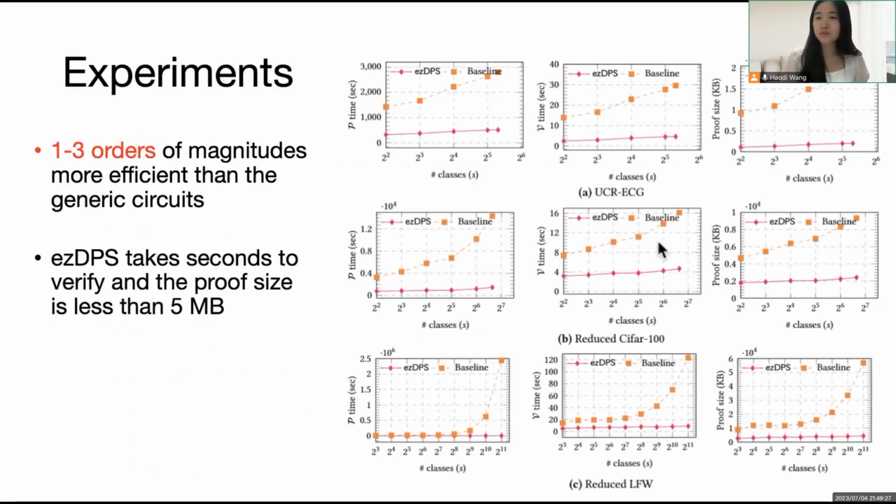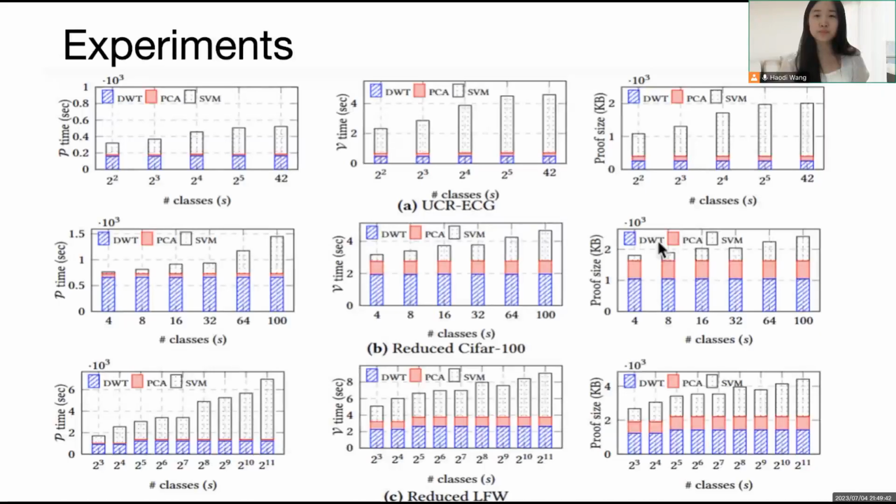Here is the overall performance of our method. ezDPS is 1 to 3 orders of magnitude more efficient than the generic arithmetic circuits under the same ZKP backend. The verification and bandwidth in ezDPS are highly efficient.